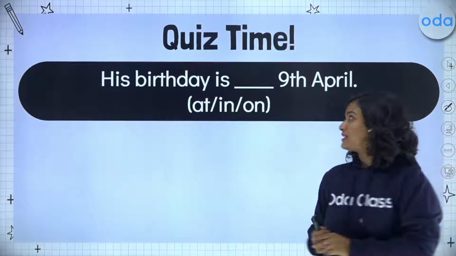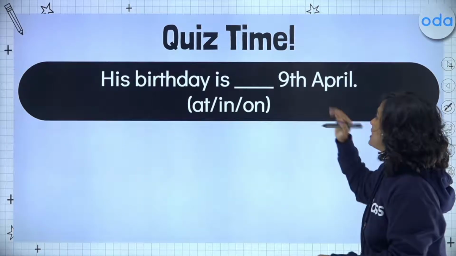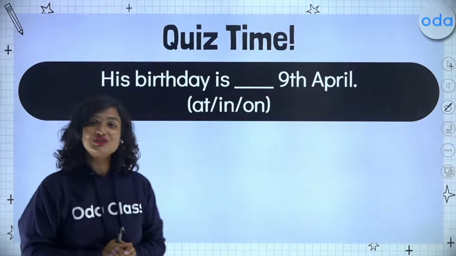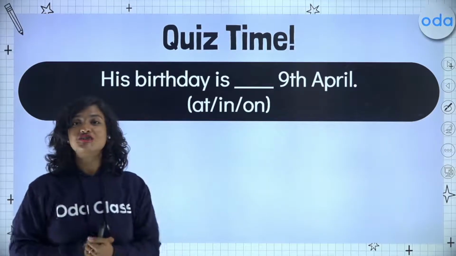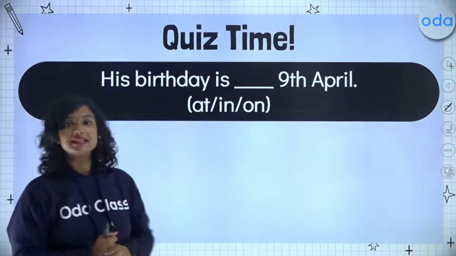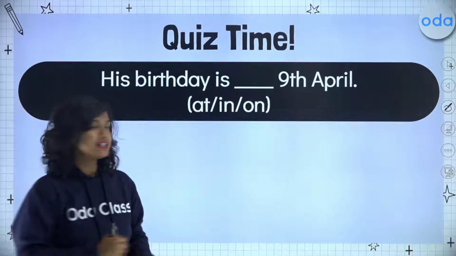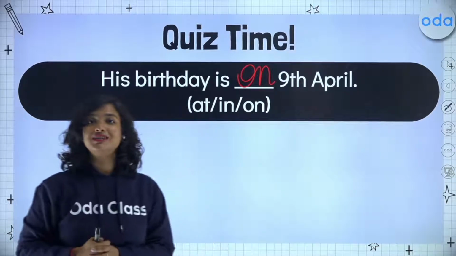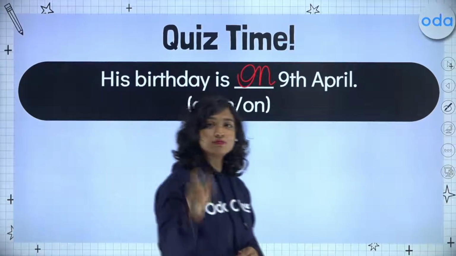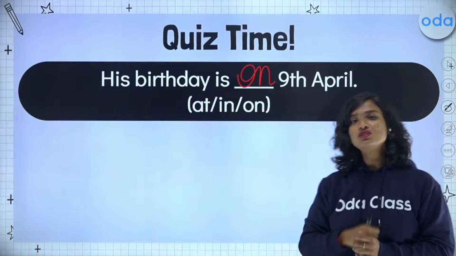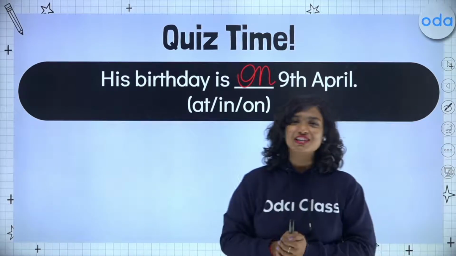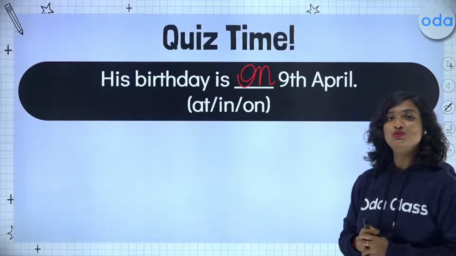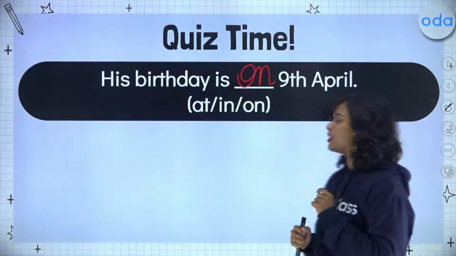Moving on to our next question. His birthday is blank 9th April. Do you know, students, which preposition of time fits into this sentence? His birthday is on 9th April. We are referring to a specific day. We are also using this for a special occasion, which is his birthday. So we know that we are going to use our preposition, which is on.